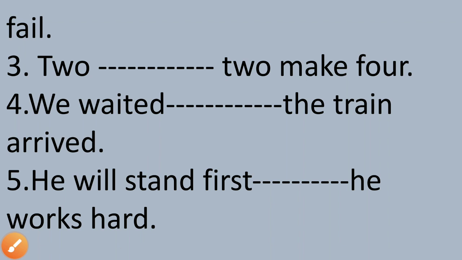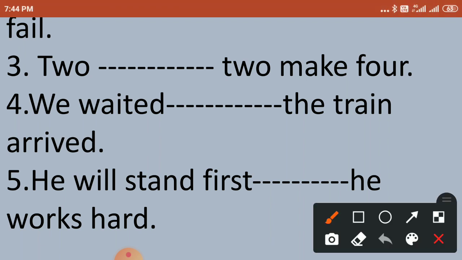Third sentence. 2 dash 2 make 4. Very easy. Which conjunction will come? Very simple. Right. 2 and 2 make 4. Very good. Easy to understand, isn't it? Let's see the fourth sentence. We waited dash the train arrived. And the answer is till. We waited till the train arrived.